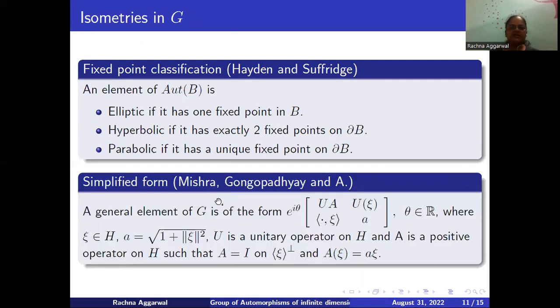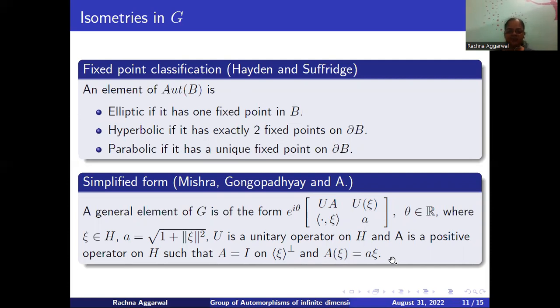Next, we discuss the simplified form of elements of G, which looks like this, where xi is a vector in H, capital U is a unitary operator on H, small a is a positive real number bigger than or equal to 1 given as this, and capital A is a positive linear operator on H which decomposes it orthogonally into xi and its perpendicular part, such that on the perpendicular part A coincides with identity and capital A of xi is equal to small a of xi.